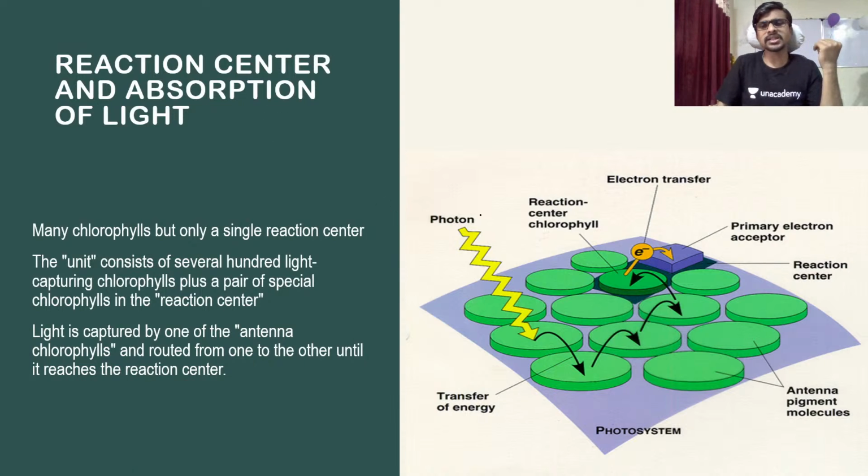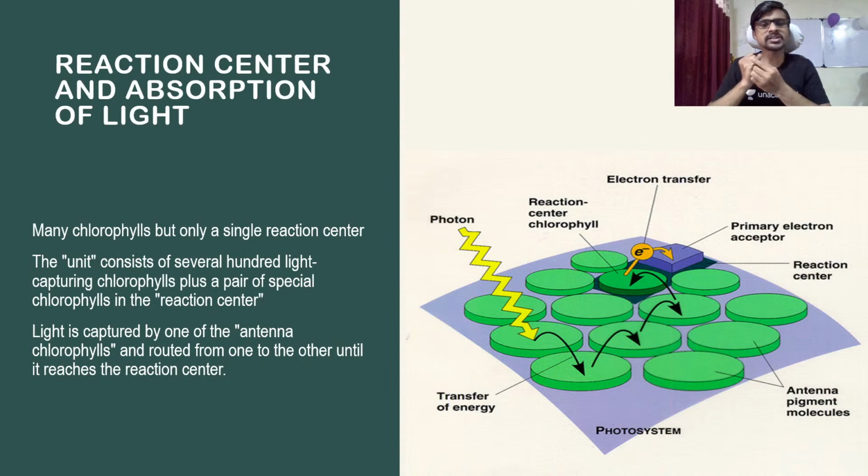So the reaction center means when the light is absorbed, there is an excitation of an electron, and the electron moves directly toward the reaction center. So what is meant by reaction center? Many chlorophylls, or you can say pigments, are present inside the cell, but the reaction center is only one.